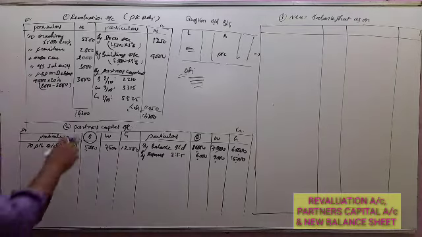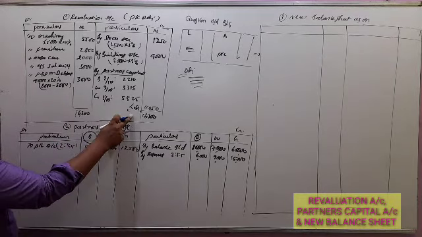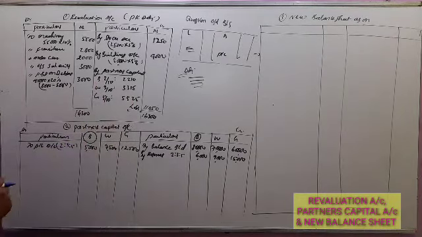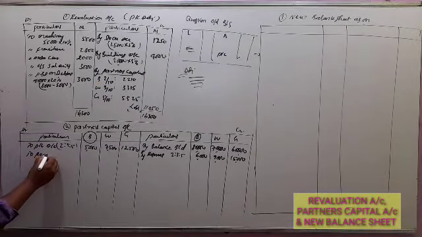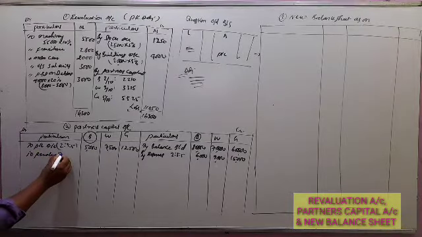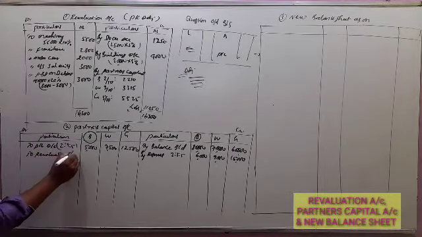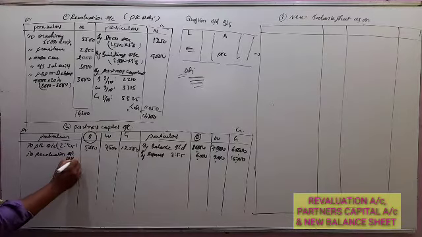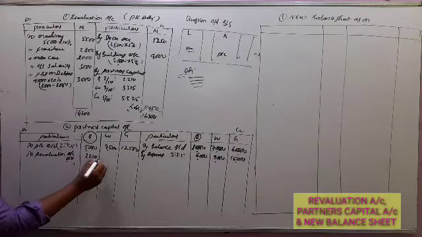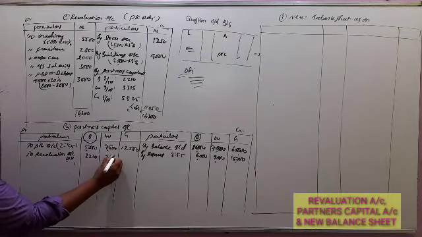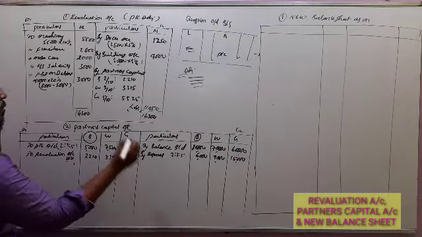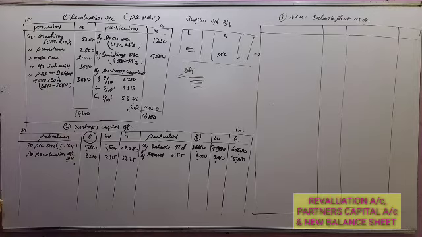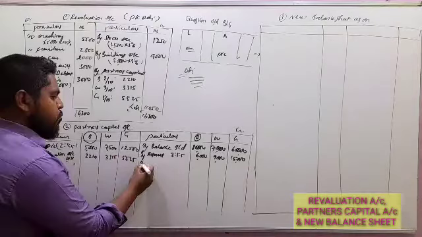Now, come to the revaluation account. In the revaluation account you got a loss, so this should be transferred to the partners' capital account. So you can transfer it here. That is the revaluation account loss: 2,210, 3,315, next 5,525. So this is the revaluation account loss. Then goodwill.